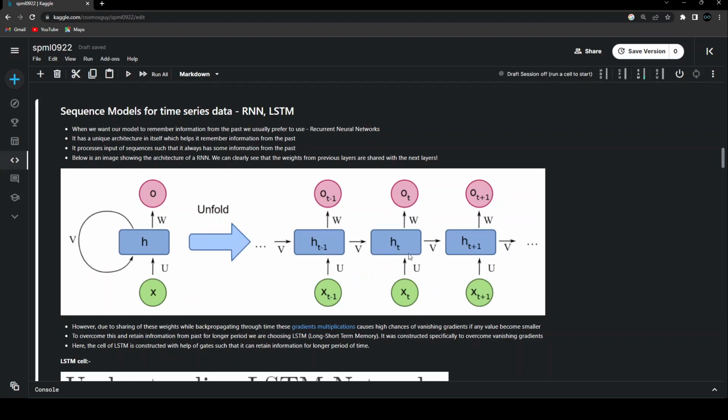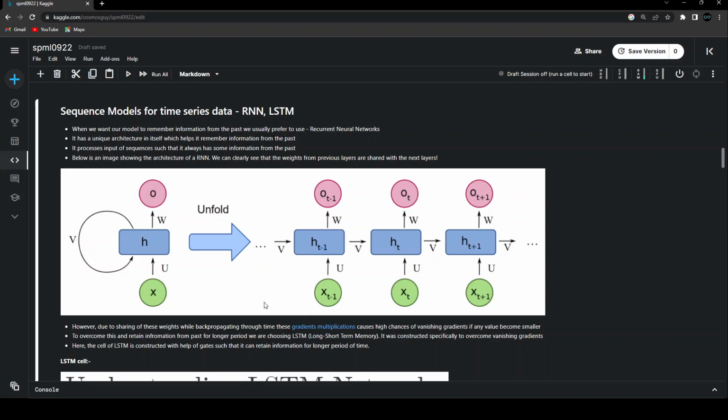But now what is the logic behind why this kind of RNN units are not able to retain information for a longer period of time? So the answer lies in the back propagation step. So what happens inside the back propagation step? This is where the model parameters are actually updated with some kind of optimizing algorithm. And most of the popular algorithms that you will be using nowadays have some kind of an idea of gradient descent. Now, what is the gradient descent?